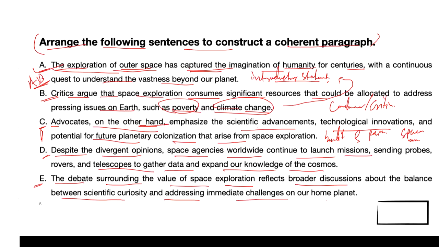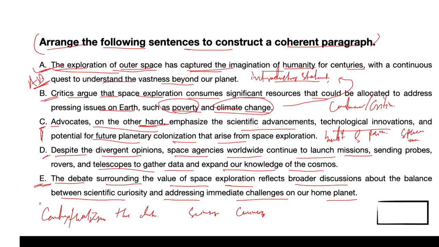So, sentence 5 or sentence E concludes the paragraph by contextualizing the debate surrounding space exploration within broader discussion about the balance between scientific curiosity and addressing immediate challenges on Earth, right?